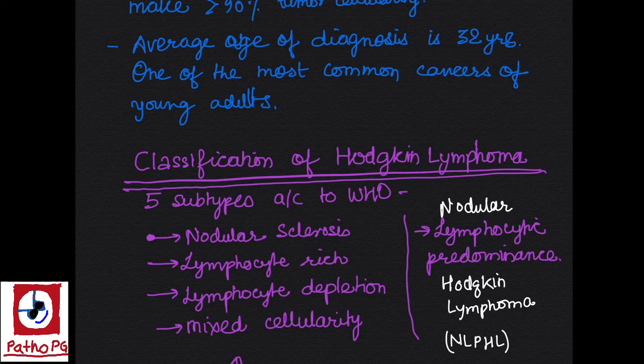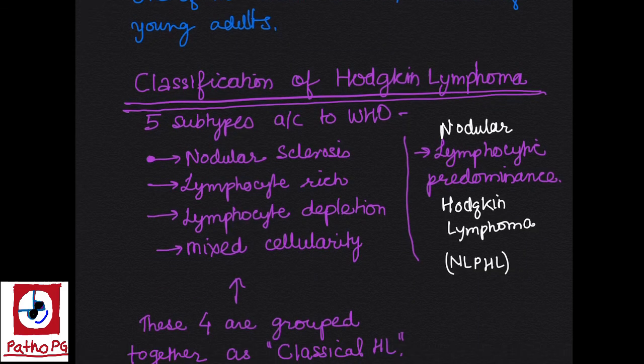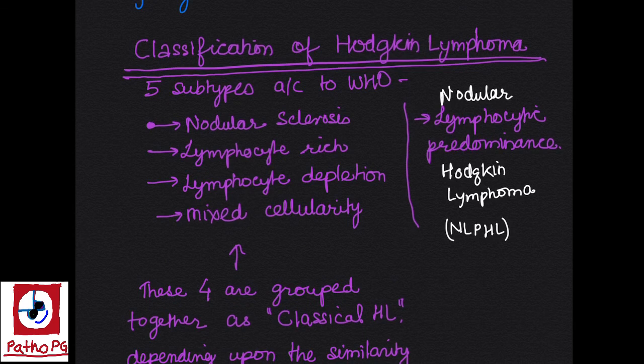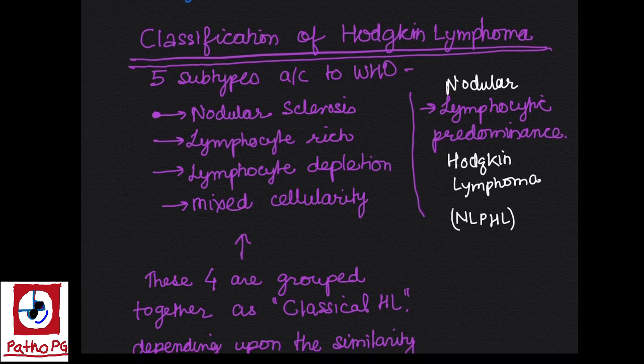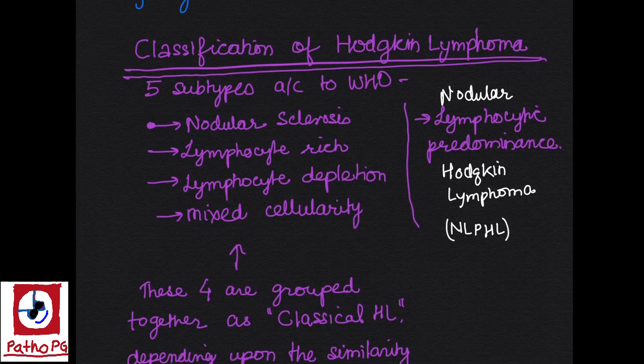These are nodular sclerosis, lymphocyte rich, lymphocyte depletion type, and mixed cellularity type Hodgkin lymphoma. The non-classic one has only one entity which is called nodular lymphocyte predominant Hodgkin lymphoma. These 4 are grouped together and are called classic Hodgkin lymphoma.